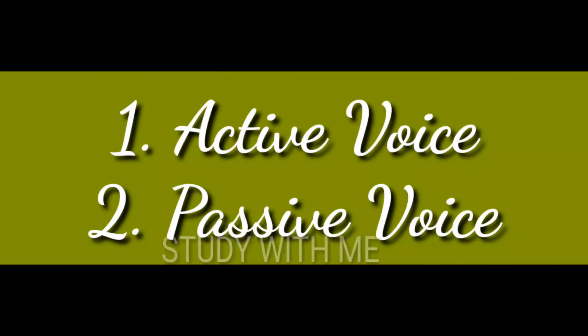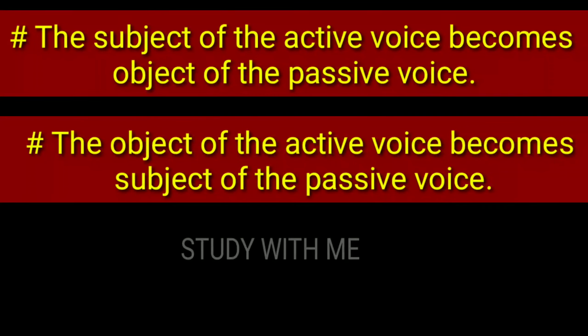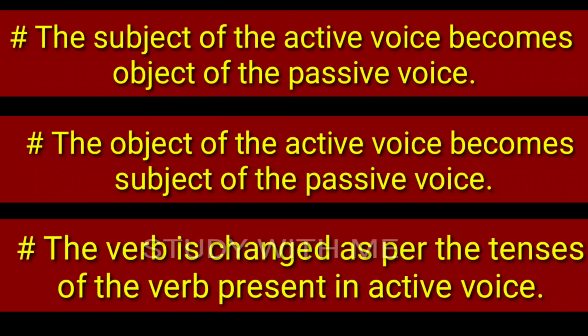voice. Before doing the voice change, we have to keep a golden rule in our mind. That means when we change the voice in a sentence, the subject becomes object, object becomes subject, and there is a change in the verb according to the different forms of the tenses of the verb. Now I am going to discuss one by one as per the forms of the tenses.